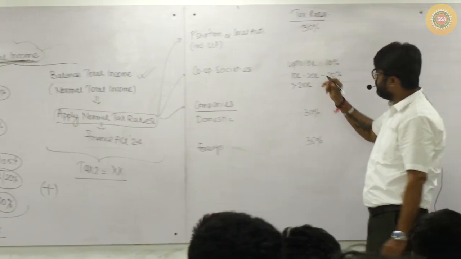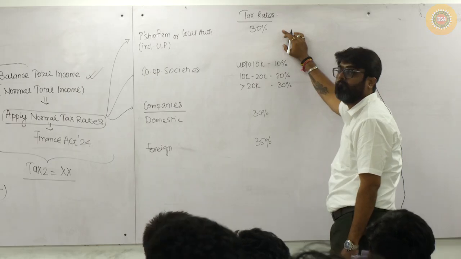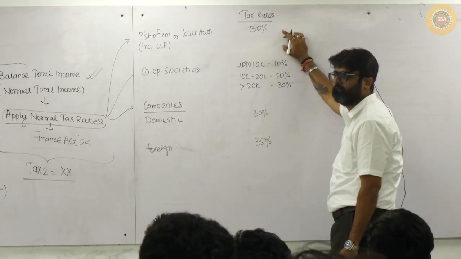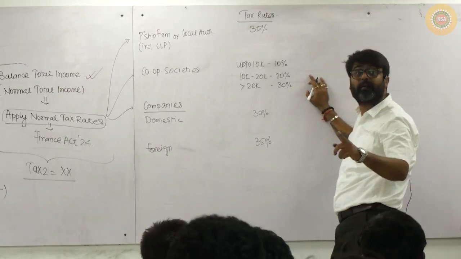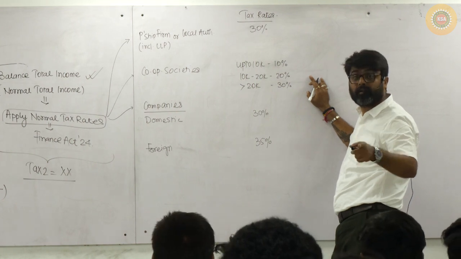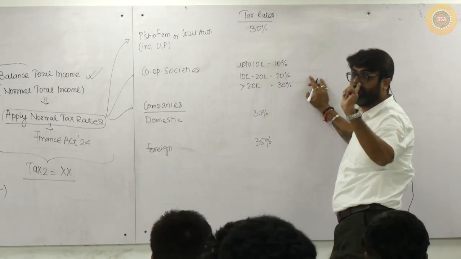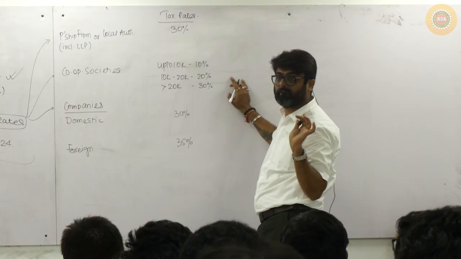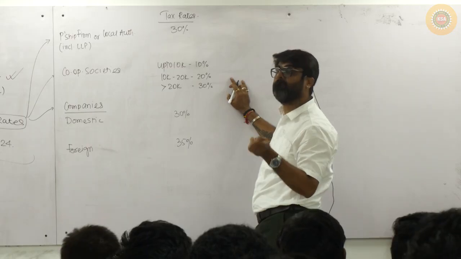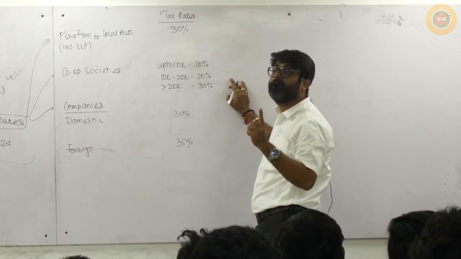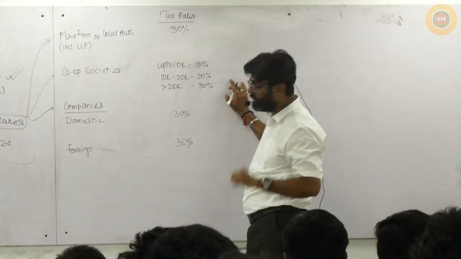Got it? So for firms, local authorities, LLPs and cooperative societies, on the first 10,000 of income they will pay 10%, on the income from 10,000 to 20,000 they will pay 20%, and on any income over and above 20,000 they will pay 30%. And how much will the company pay? If the company is a domestic company, it will pay 30%. And if the company is a foreign company, it will pay 35%.